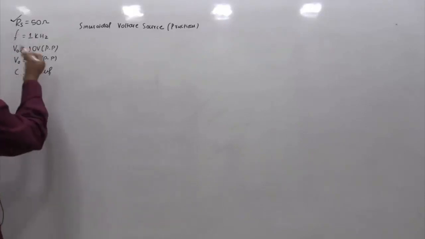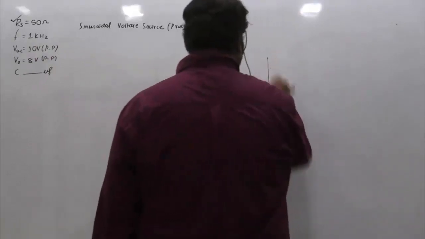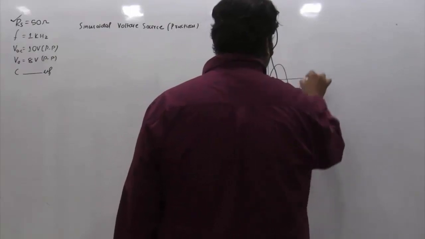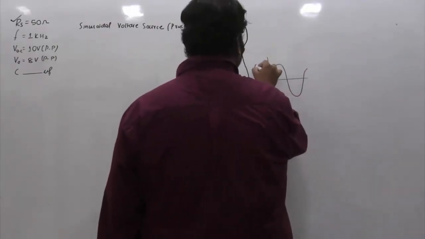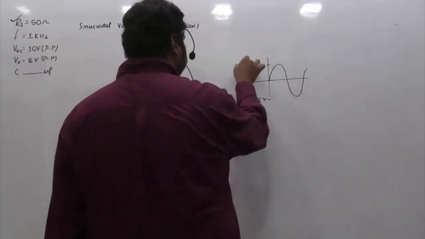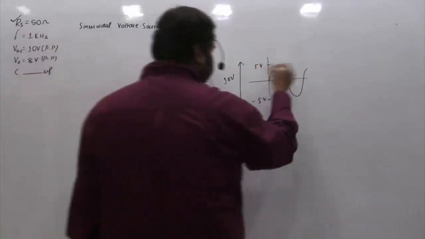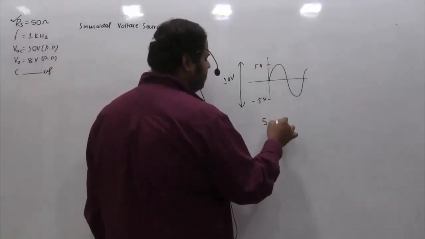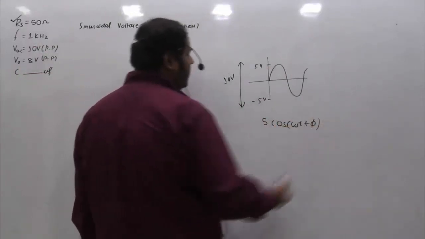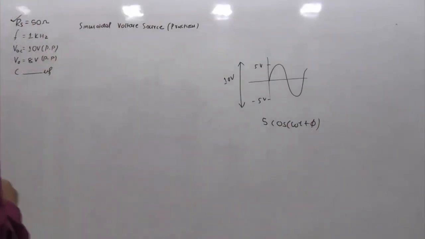And one more piece of information: what is the meaning of peak to peak? Suppose somebody says I have a sinusoidal signal and its peak to peak amplitude is, let's say, 10 volt. What does this mean? The positive peak amplitude is 5 volts, the negative peak amplitude is minus 5 volts, so the peak to peak is 10 volts. How do we write the expression of this waveform? You can write 5 cos or sine of omega t plus phi, where omega is 2 pi f. This is the general expression of this kind of sinusoidal signal.